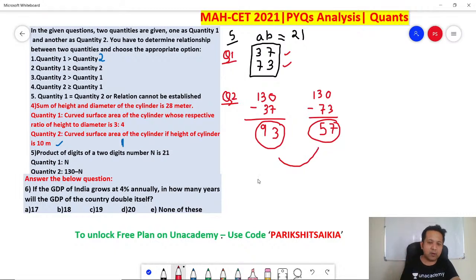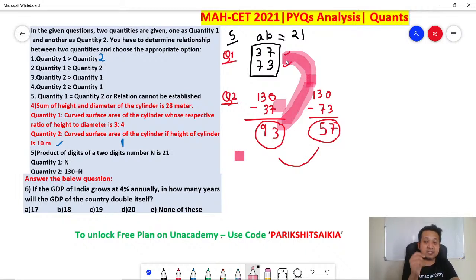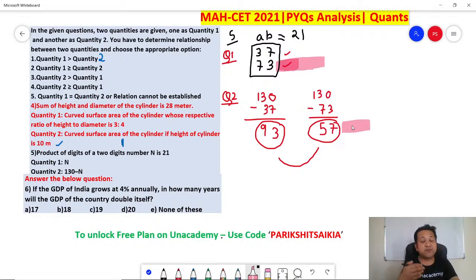Now can you compare quantity 1 and quantity 2? If you consider quantity 1 as 37, then quantity 2 is 93, and 93 is bigger than 37. In that case, quantity 2 will be bigger. But if you consider the second scenario, quantity 1 is 73, in that case quantity 2 is 57. In this case, quantity 1 is bigger, right?